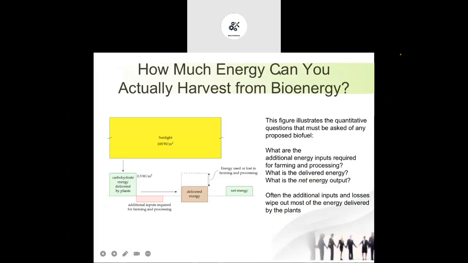So first of all, what is meant by biomass? Or how can we actually harvest the energy from the biomass? For that, you must know what the actual energy resource is. Generally, biomass means the mass or the energy produced because of the plants available on the earth. That is what we are going to see in the biomass.